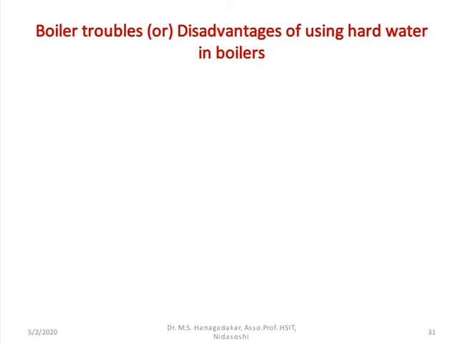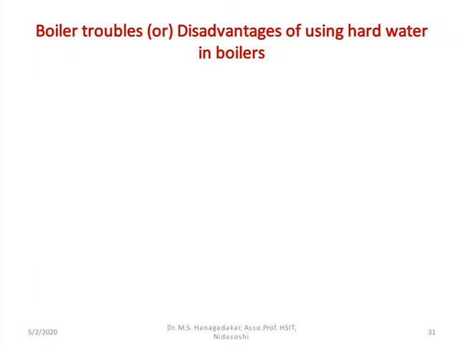In the previous lecture, we came to know the concept of the types of impurities. Under this title, we have studied dissolved impurities, suspended impurities, colloidal impurities, and microbial or biological impurities.